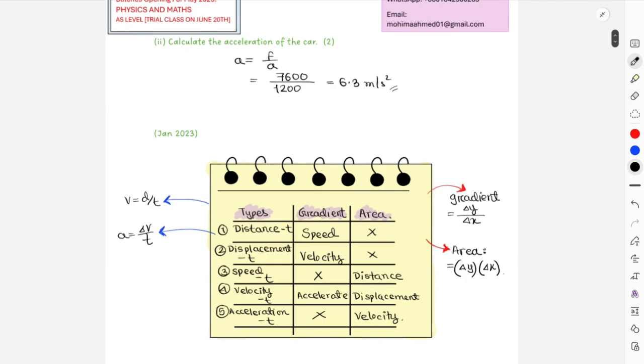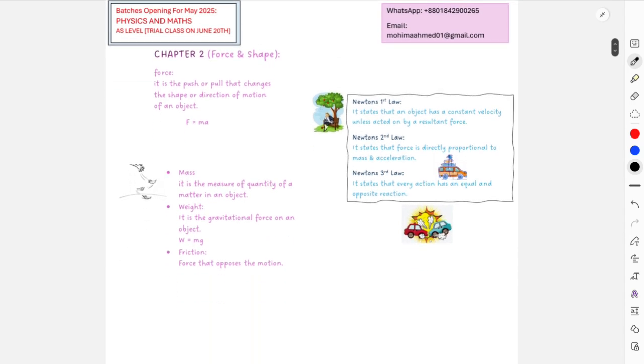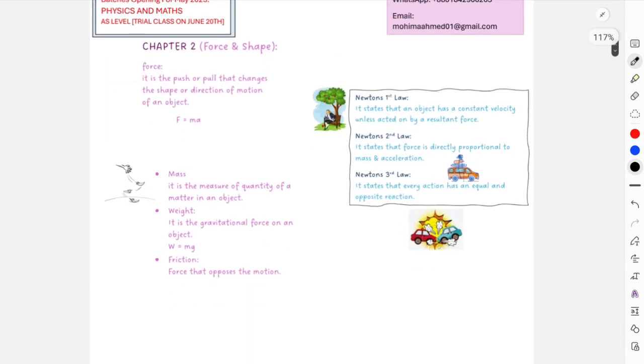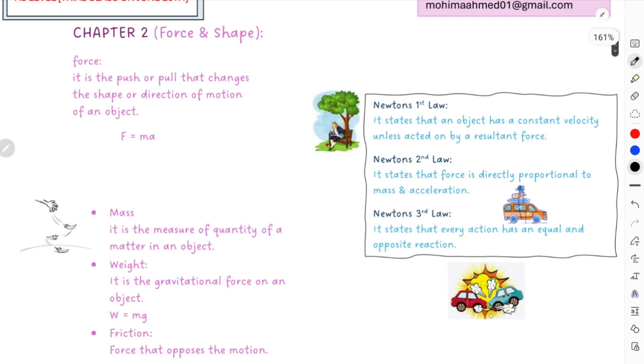Now let's quickly move on to your concepts about forces and shape. Okay, now for forces and shape, this is again an important definition: this is the push or pull that changes the shape or direction of the motion of an object. Why the direction of the motion of an object? That is because the object will always move in the direction of the resultant force, right? So that is the case. This is a very important definition for your exams tomorrow.